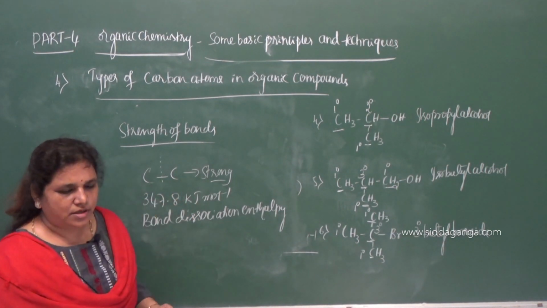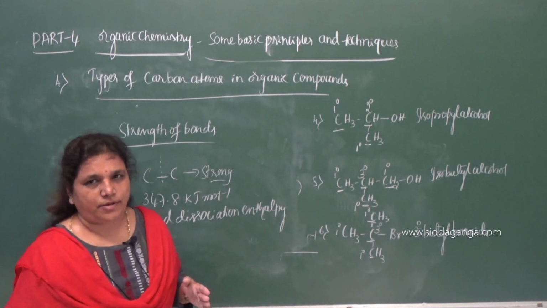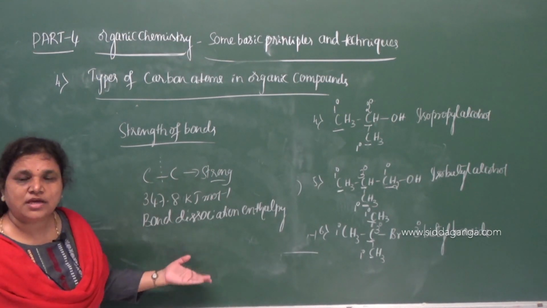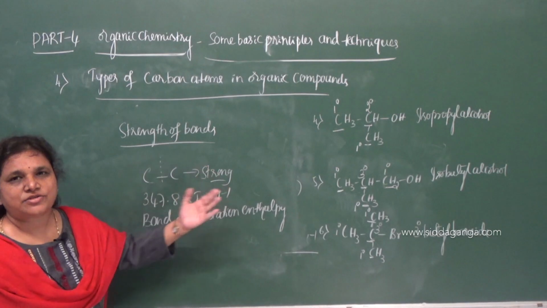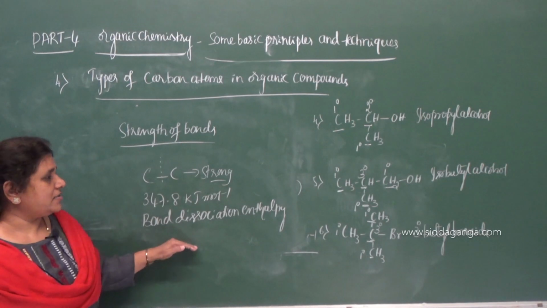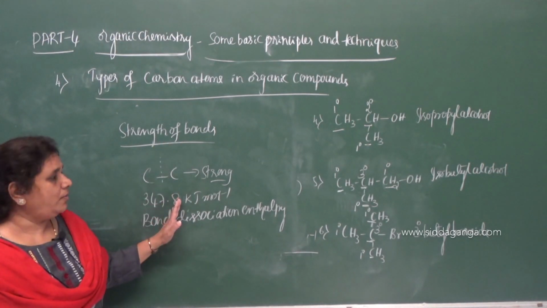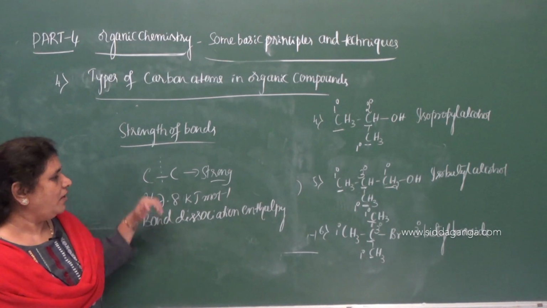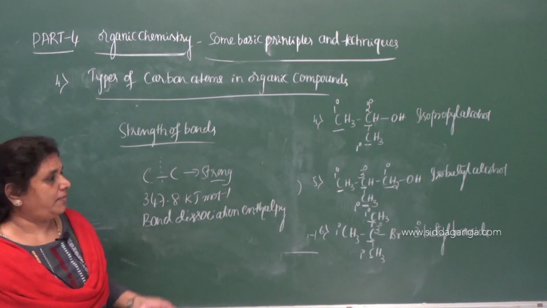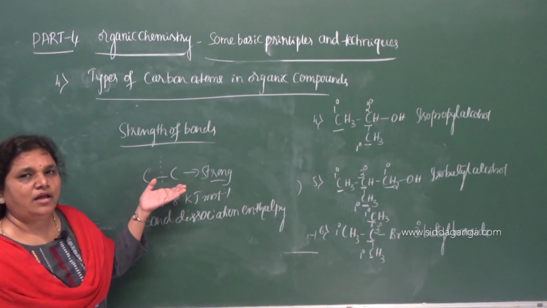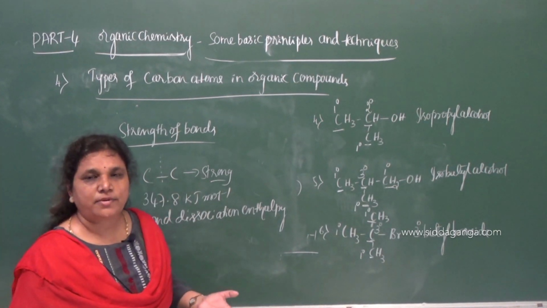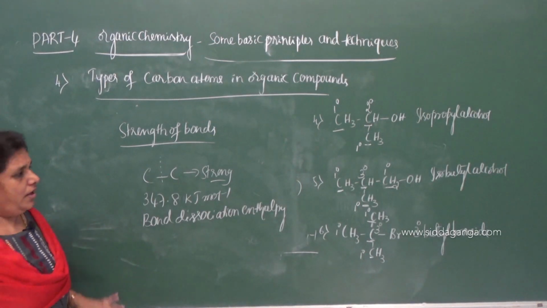And as you know, bond cleavage is endothermic. Endothermic means it absorbs energy. Bond formation is exothermic, which means it involves the liberation of energy. So formation of a bond involves the liberation of energy, whereas bond cleavage, breaking of the bond, involves absorption of energy. Therefore, bond cleavage is endothermic, bond formation is exothermic. So this is about the strength of the bonds in organic compounds. The bonds are strong, therefore they are more stable and they exist. Okay, now let us move on.